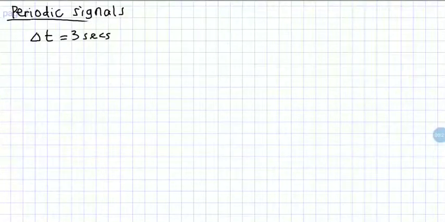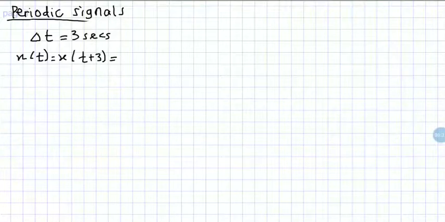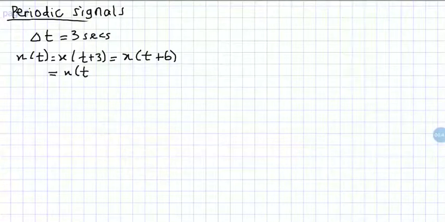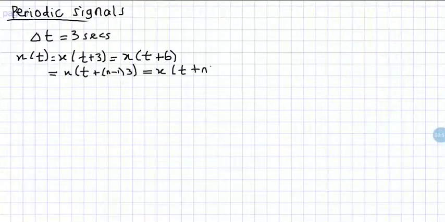So if x(t) is periodic, then x(t) will be the same as x(t+3), and it will also be the same as x(t+6). If we try to generalize the equation, we can write it as x(t+(n-1)3), and that will also be the same as x(t+n3).